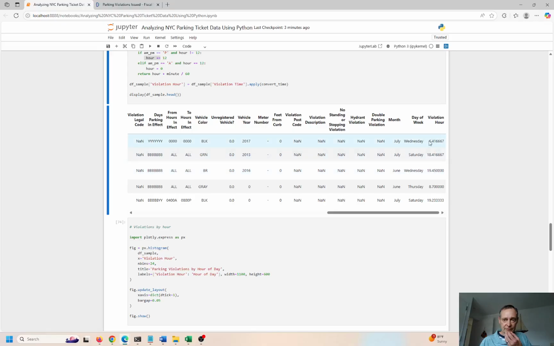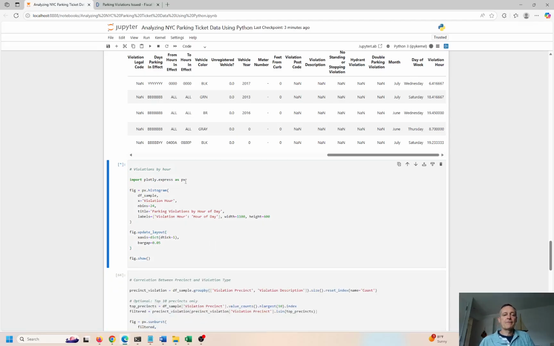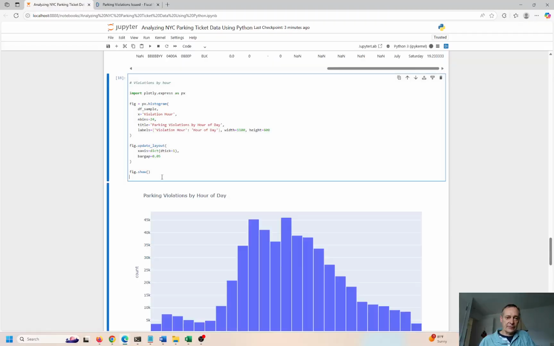So this is about 6:45 and this is 19, 7 p.m. So that's how we get the violation hour. Then we can plot that, Control Enter to refresh the chart. And we're almost done. Hang with me, guys. Hang with me for a couple more minutes.